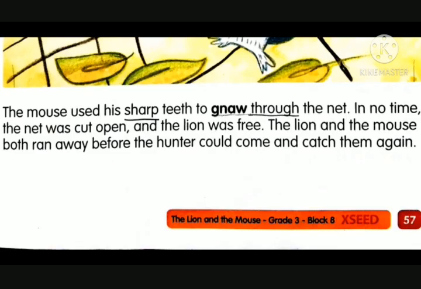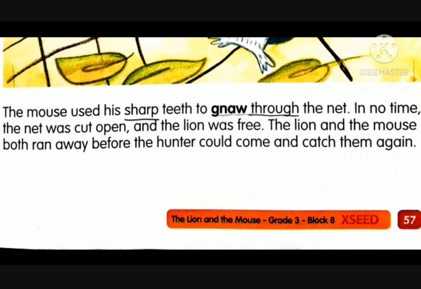The mouse used his sharp teeth to gnaw through the net. In no time that net was cut open and the lion was free. The lion and the mouse both ran away before the hunter could come and catch them again. Now see how it helped the lion. It had cut it, and before the hunter came, they both escaped from there. So now see how the mouse helped the lion.